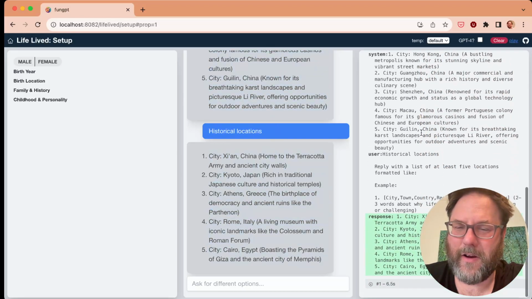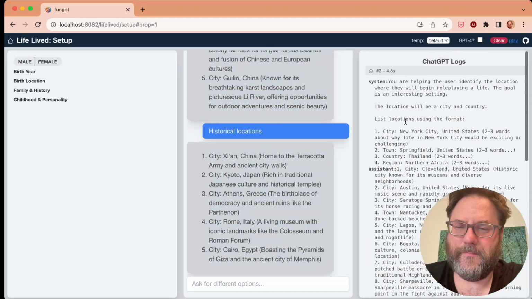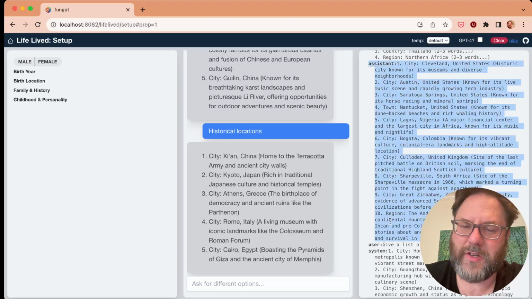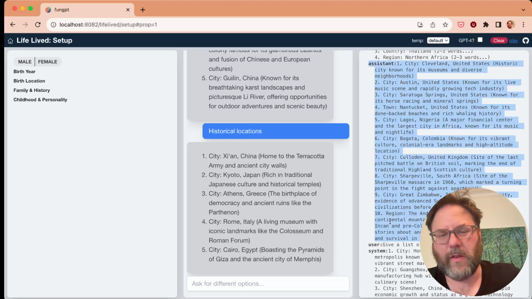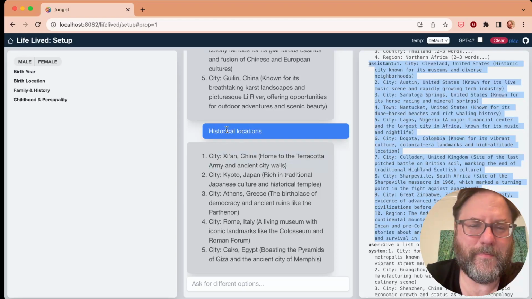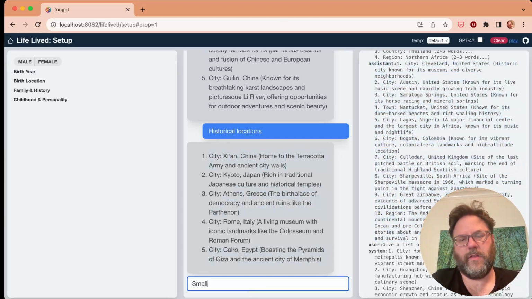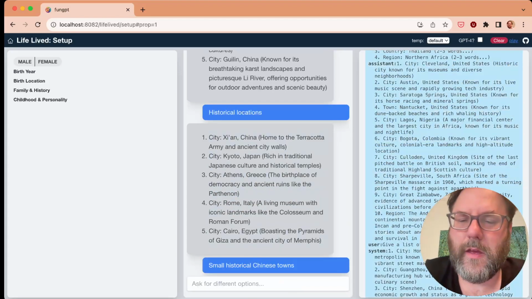You'll see over here are the queries that we send. So here we see the history. Now we say the assistant sent this first one, but we actually generated it in code out of those options. Small historical Chinese towns, let's say.